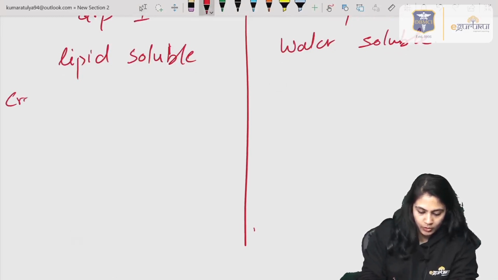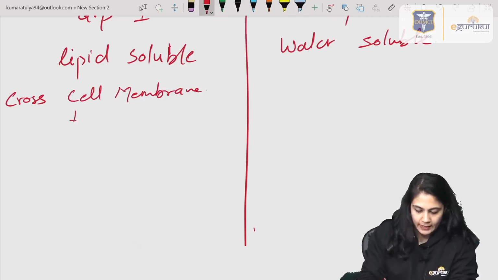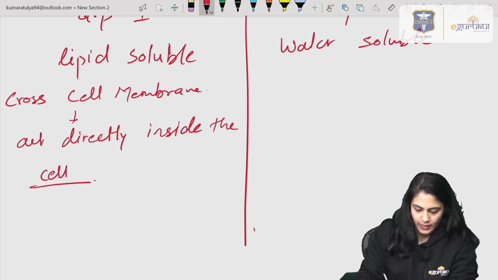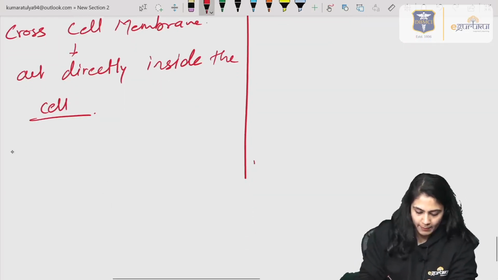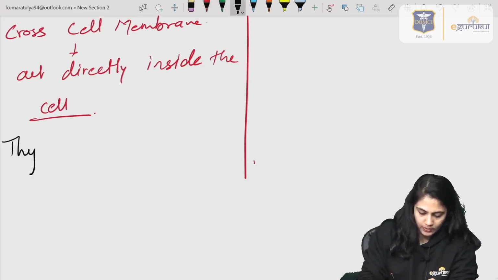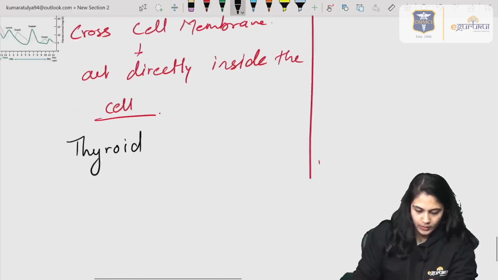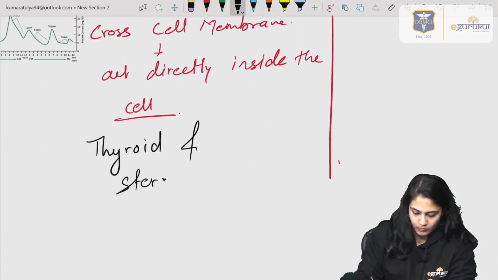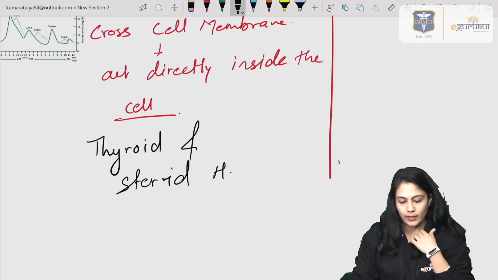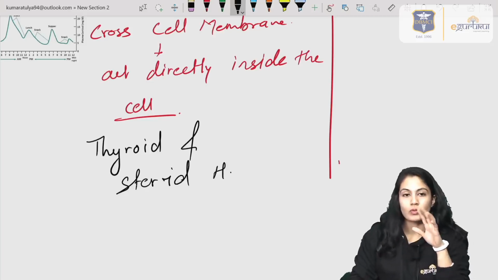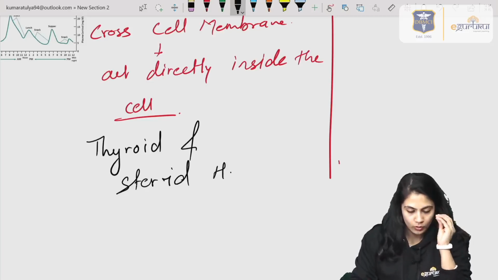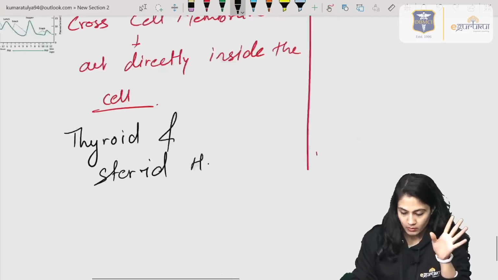The lipid soluble hormones don't have any problem crossing the cell membrane, so they easily cross it and act directly inside the cell. For example, thyroid and steroid hormones. They act on different receptors, either the nuclear receptors or the cytoplasmic receptors.